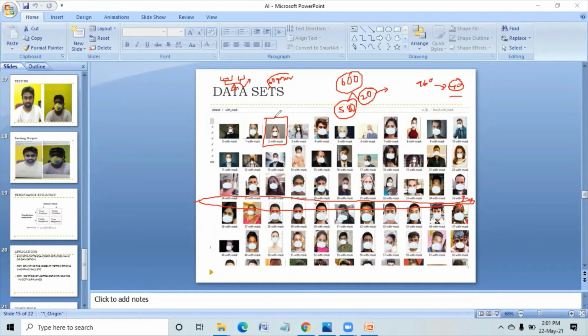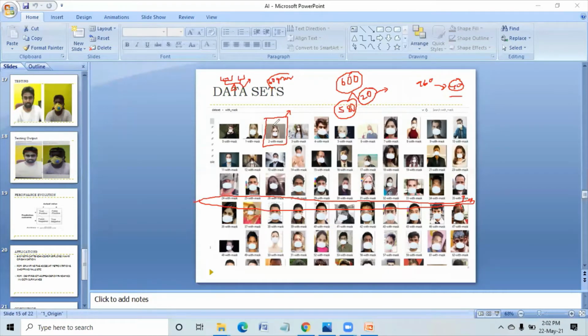We are not telling the deep neural network whether it is with mask or without mask. Up to now, in the training phase, we gave images and told the machine whether the person is wearing a mask or not. Now in the testing phase, we are not telling the machine the output, whether this image is with mask or without mask, right?